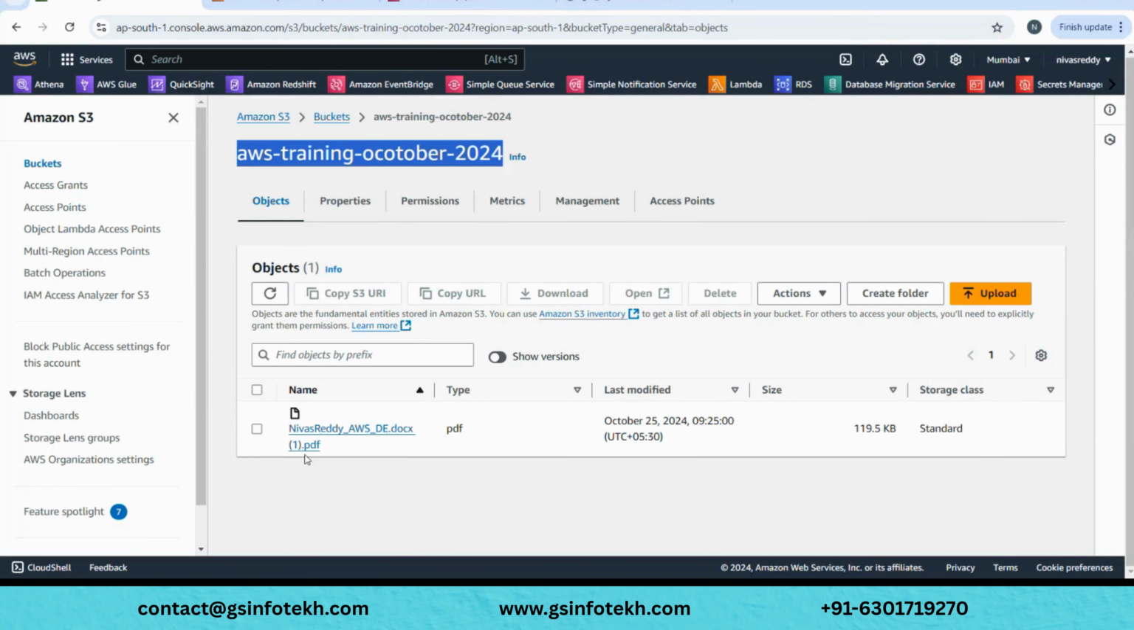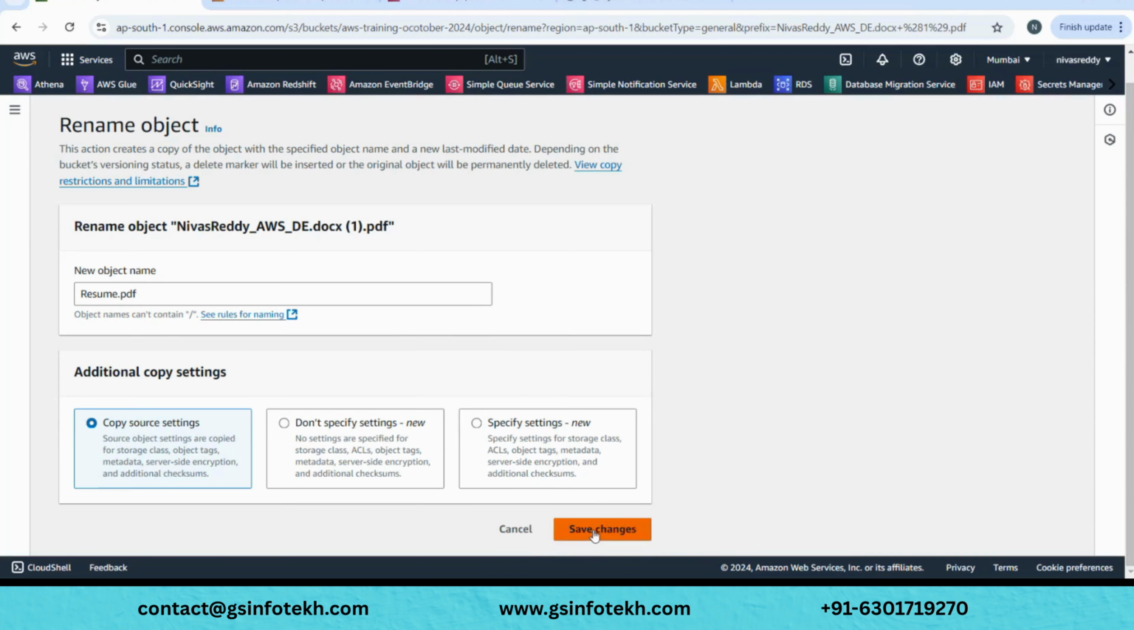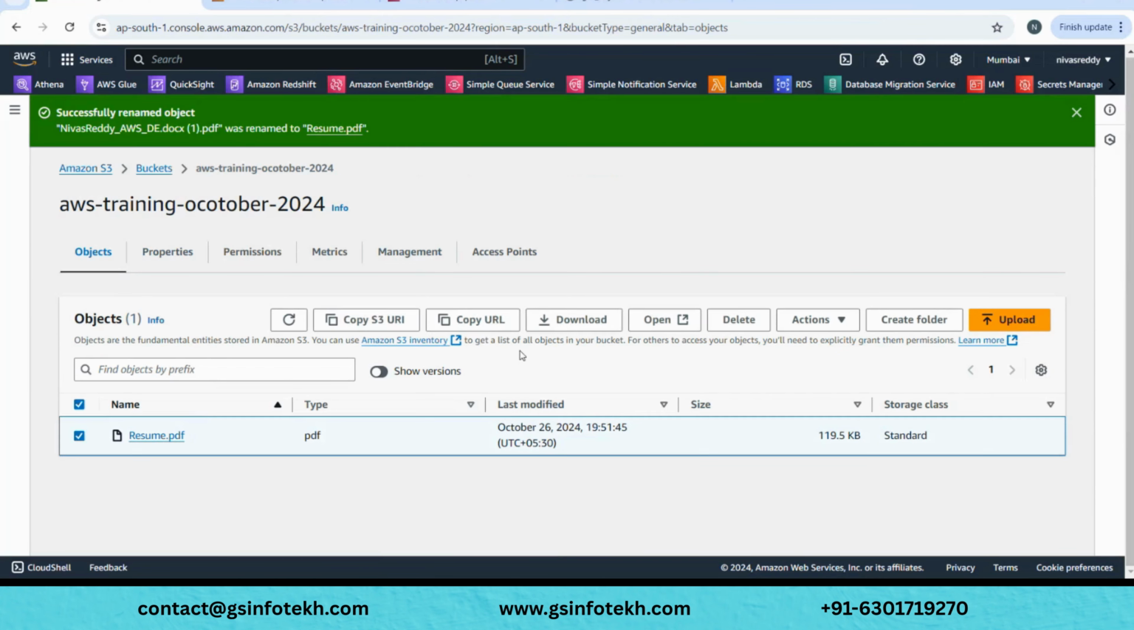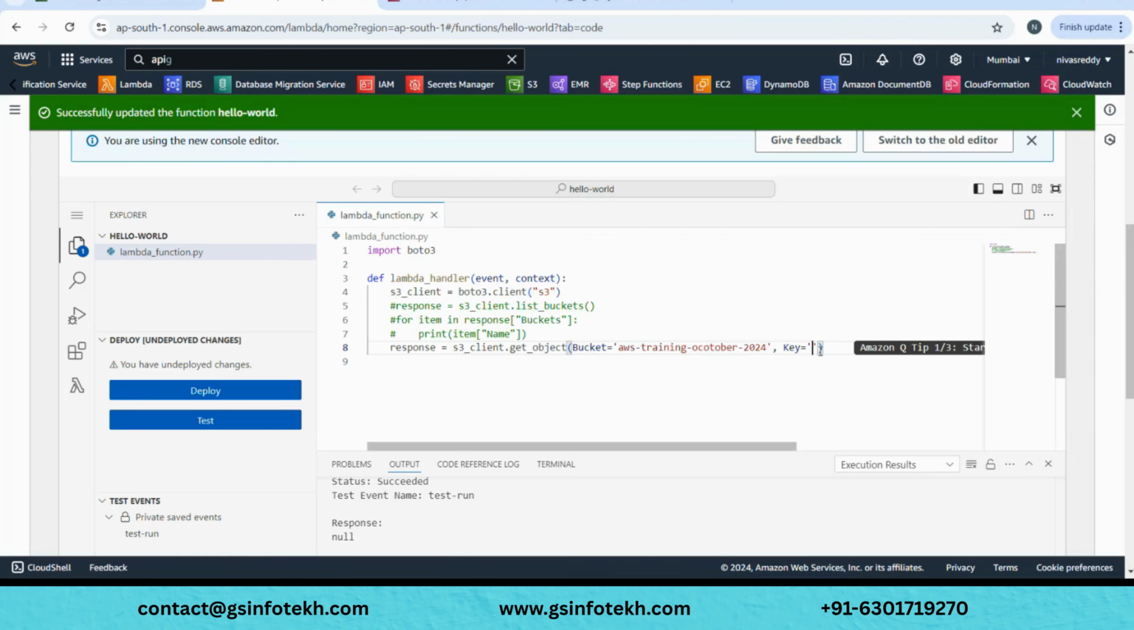So instead of this file, let's create some file quickly, or okay, let's rename this and quickly print the content of it. Just say this is my resume or something, resume.pdf. I'm just renaming the file, and we'll have that key name. So what's the key name now? You can copy the key URL from here, or you can just simply copy this one. Just do this and go back to your Lambda code and give this one.